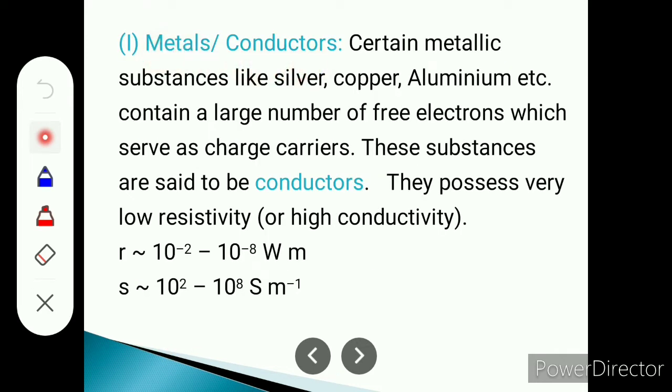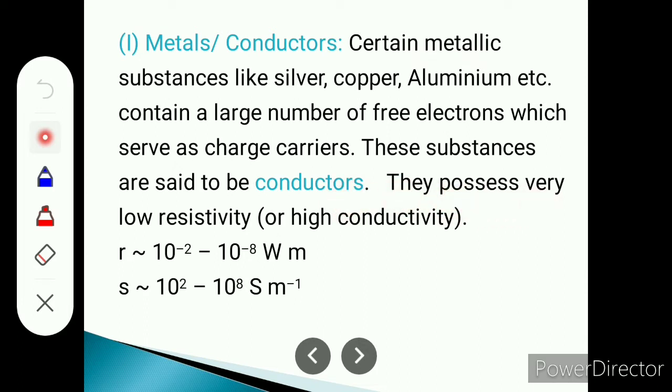Metals or conductors. Certain metallic substances like silver, copper, aluminum, we know that they are good conductors of electricity. Such materials contain a large number of free electrons which serve as charge carriers, because a large number of free electrons are present in the outermost orbit of these materials. These free electrons work as charge carriers, means they can transfer the charge, and therefore we say that they are good conductors of electricity. These substances are said to be conductors.